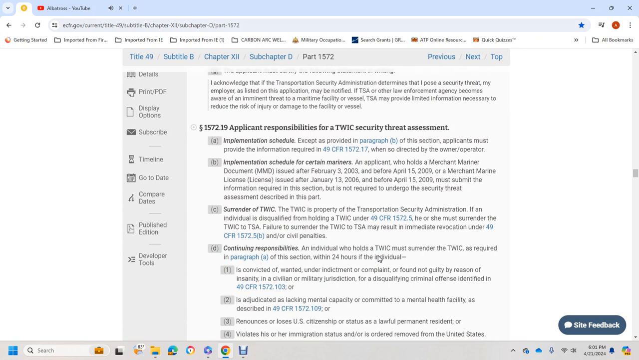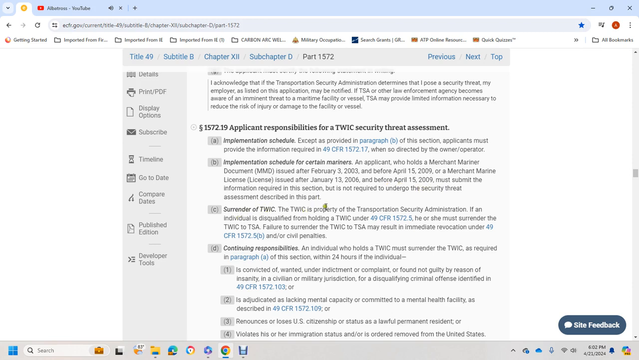The applicant is responsible for the TWIC security threat assessment. The implementation schedule is provided in paragraph B. The applicant must provide the information in Title 49 CFR 1572.17 as directed by the owner or operator. Implementation schedule: a maritime applicant who holds a merchant mariner document issued on or after February 3, 2003 and before April 15, 2009, or a merchant mariner license issued on or after January 13, 2006 and before April 15, 2009, must submit the information required in this section and undergo the security threat assessment described in this part.